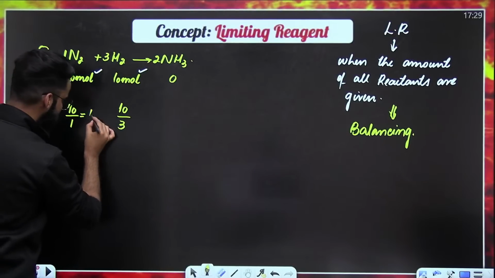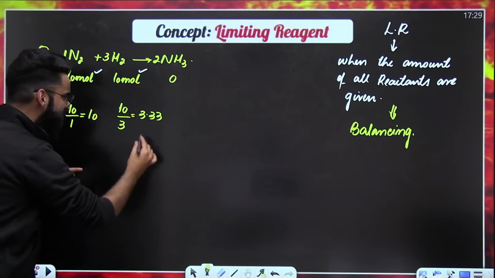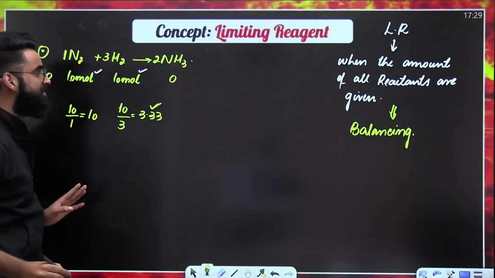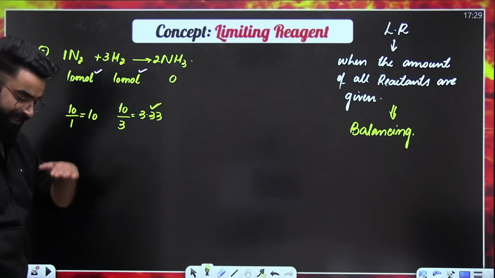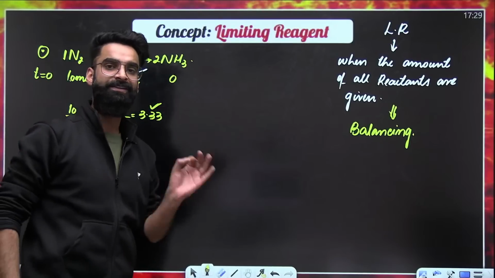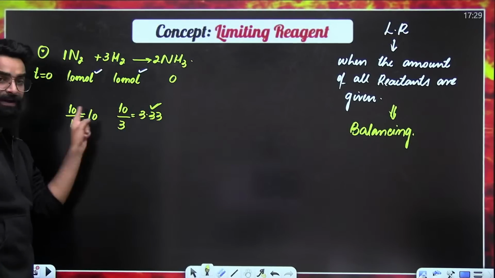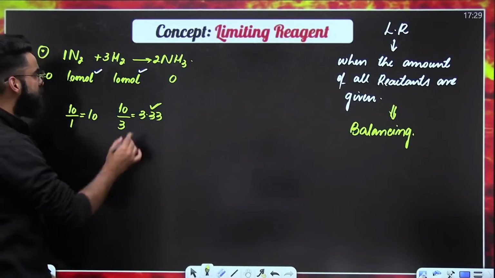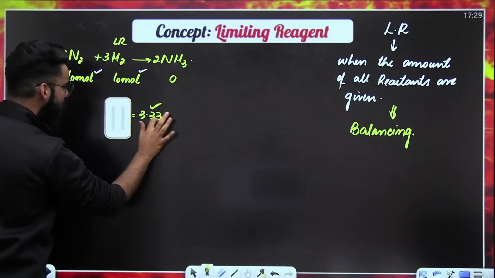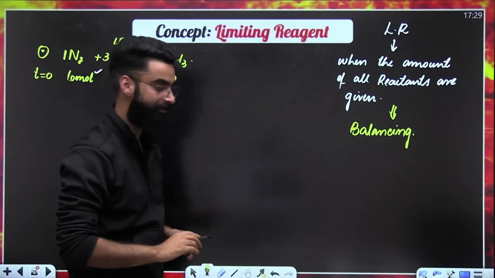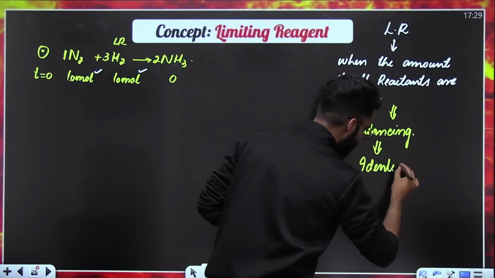What is the value here? The value comes out to be 10. What is the value here? It comes out to be 3.33. The one which gets the lesser value has to be your limiting reagent all the time. Given moles divided by stoichiometric coefficient: the one which gets the lesser value will be the limiting reagent. So which one is getting the lesser value? 3.33 is less, so it's going to be H2, which is the limiting reagent. So I hope you got to know how to identify the limiting reagent. After balancing, we have to identify the limiting reagent.